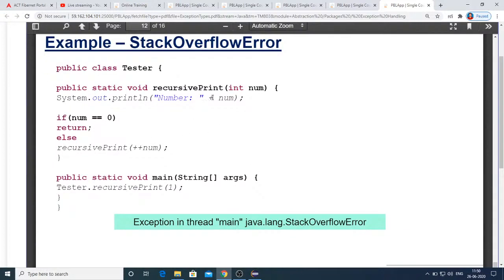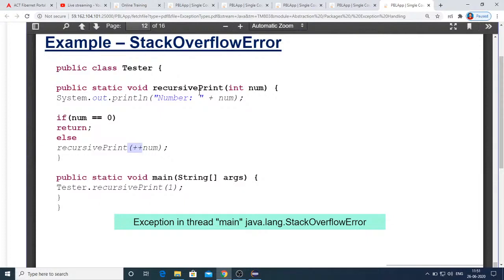Here it's already given an example where you can see a function recursivePrint, and you are just writing recursivePrint of ++number, and there is no terminating condition, like if number is 0, you return. Otherwise, you go on incrementing the number and calling the function, and these function calls use the stack.